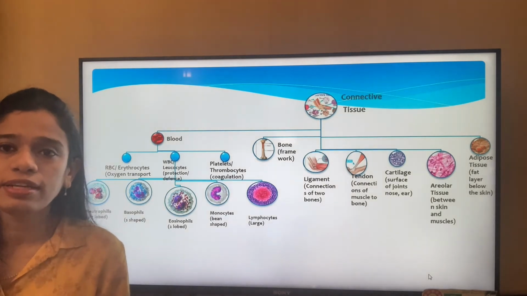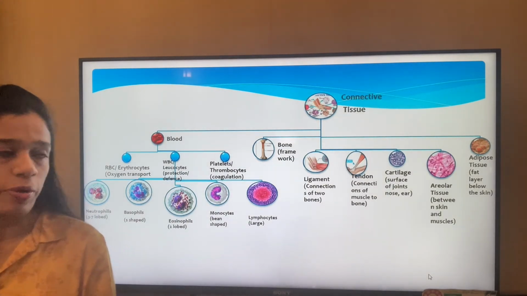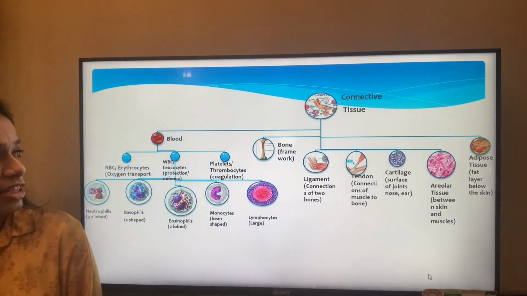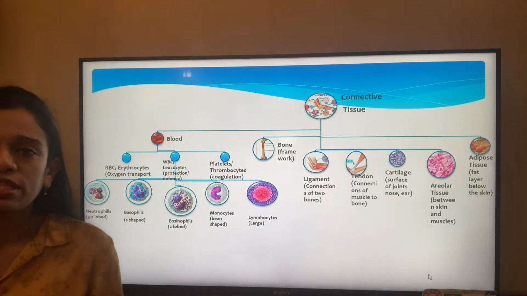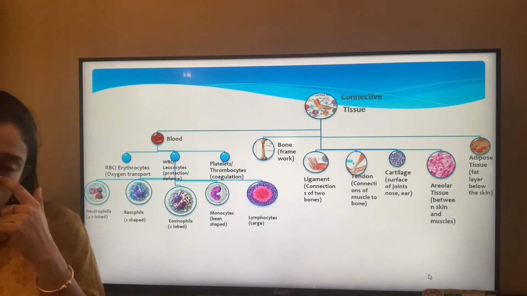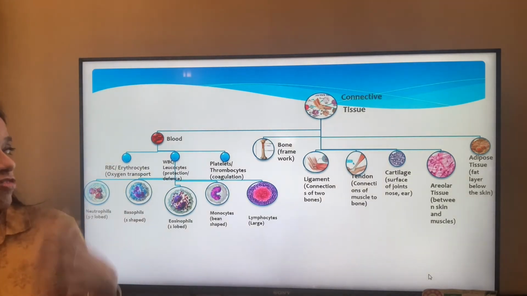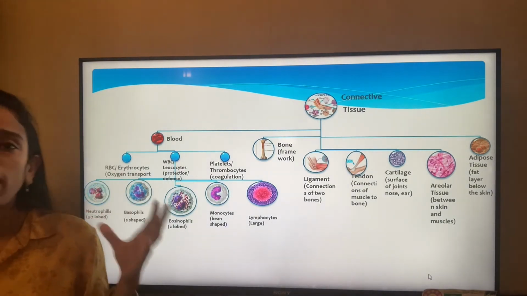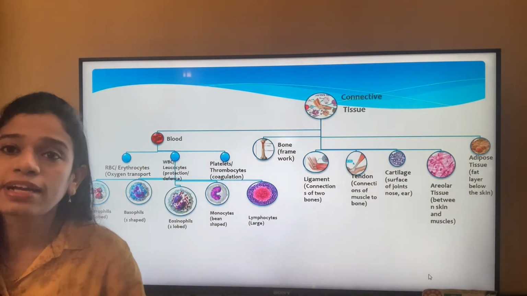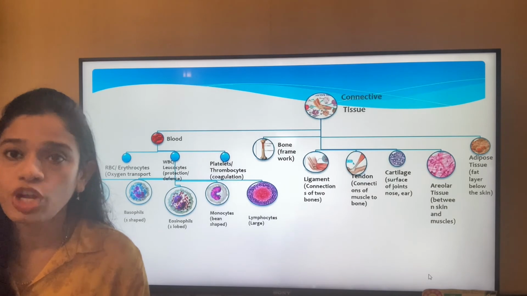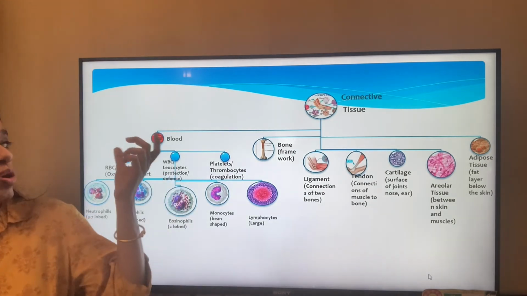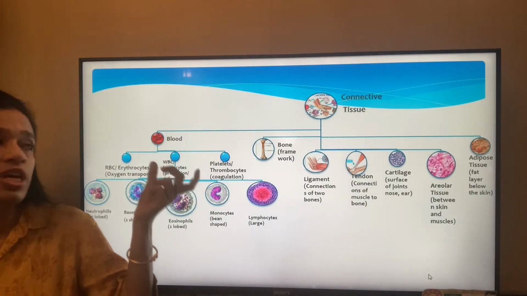If we understand it, it becomes very easy to remember. So let's start with the connective tissue. Now there are different types of connective tissue which is there in animals and also in human beings. The first connective tissue, so connective tissue, the name suggests that it connects. It connects from one part of the body to that of another. So what are they? So first connective tissue is blood.